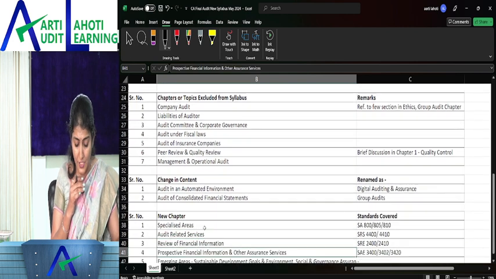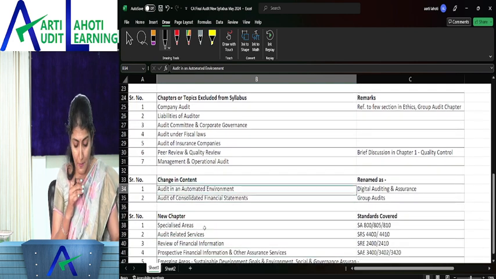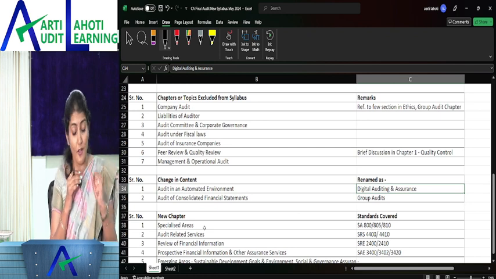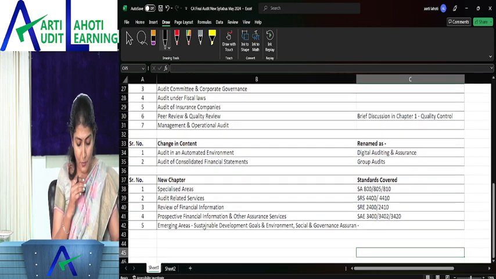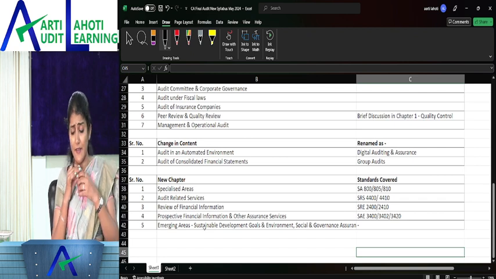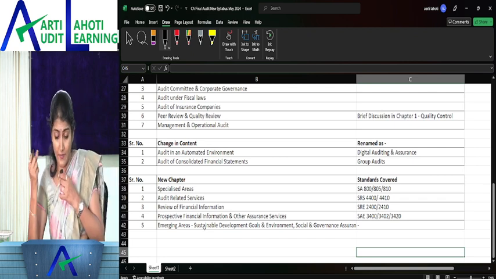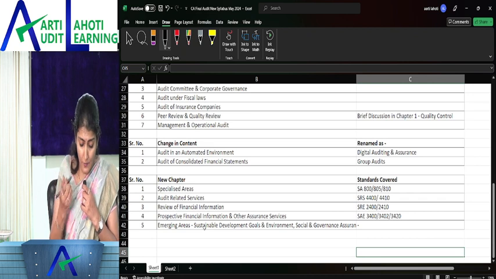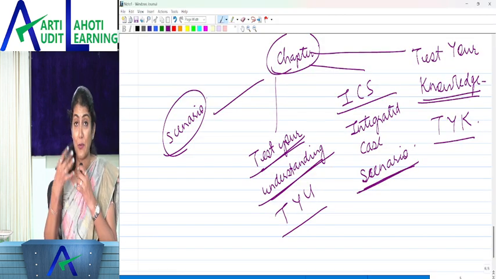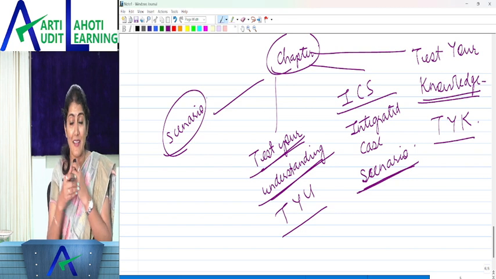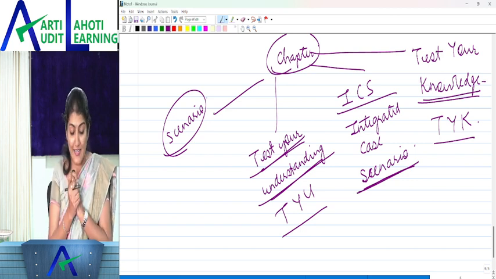Then there is a change in the chapter of automated environment, now called digital auditing and assurance, CFS, now called group audits. And then you have these S10 standards, which have been added over there. So now what about the classes for these new chapters and this new syllabus and the new content?